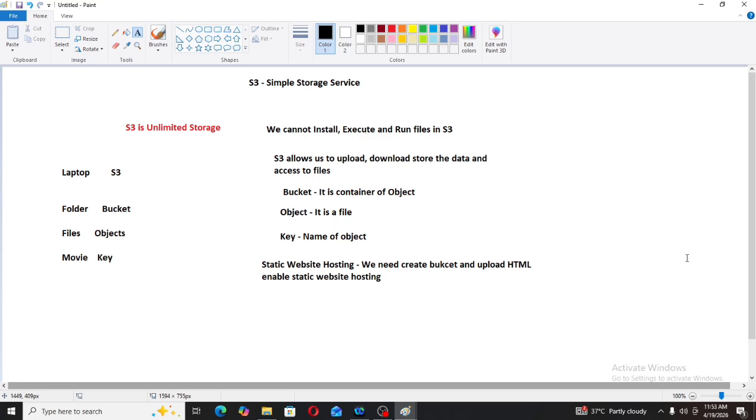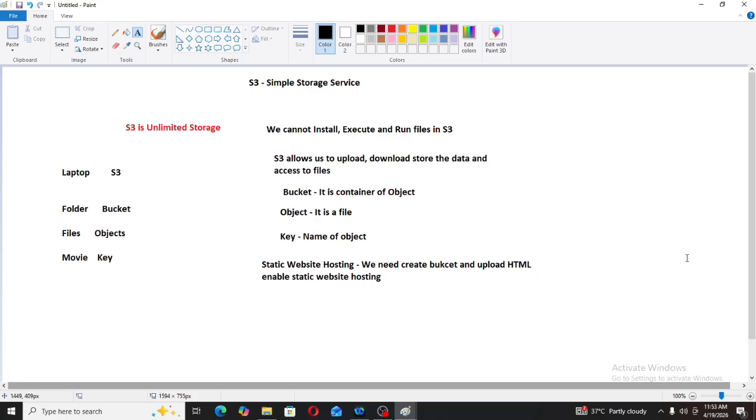There is just one button, static website hosting. We have to enable that button, and AWS will directly provide us a URL to access our website. So if I want a URL to access my website, there is a service in S3, that is static website hosting. Just create a bucket, upload the HTML files and enable static website hosting.